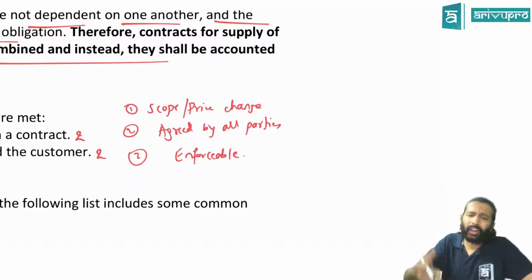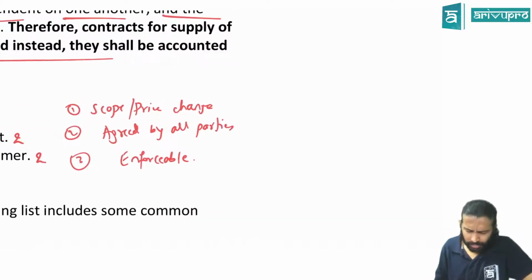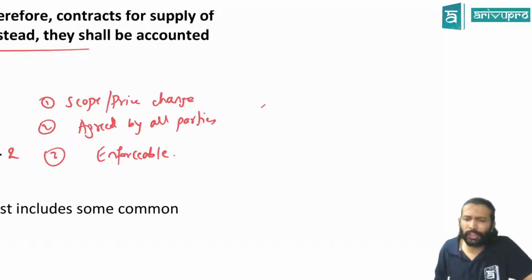Fine now. And contract modification can come in various forms, like increasing the scope. Scope means what?